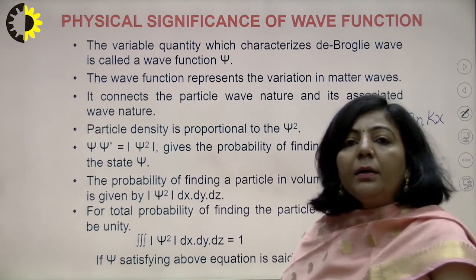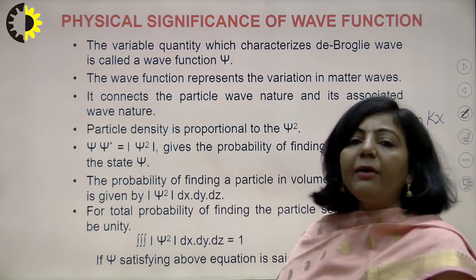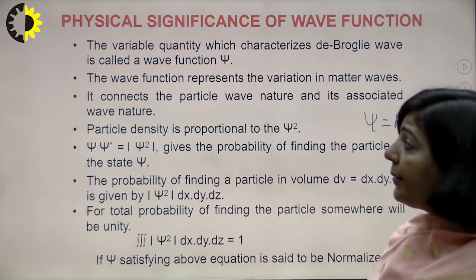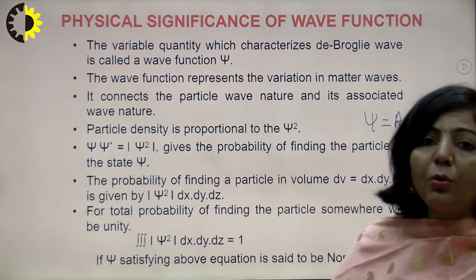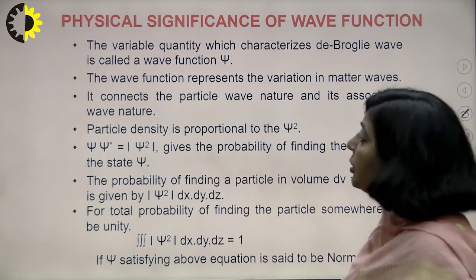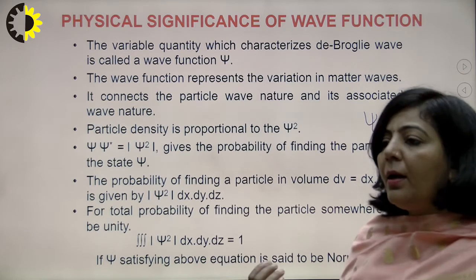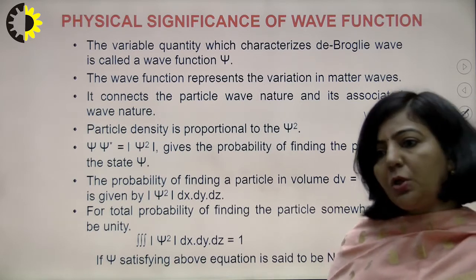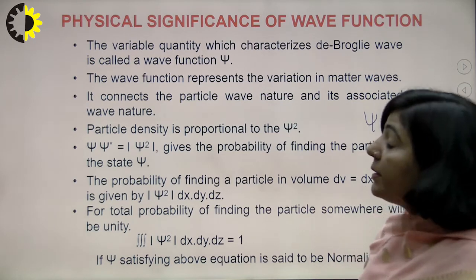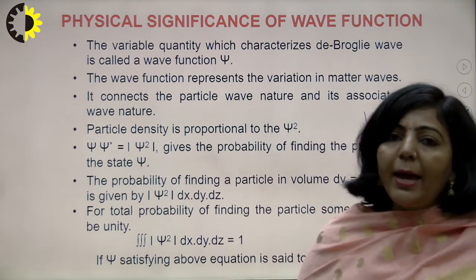The time when Schrodinger proposed this wave function psi, that wave function was only in terms of a mathematical function, which means at that time the meaning of wave function was not known. It was known that there is some function known as the Schrodinger wave function, and in terms of that function we can represent the wave nature, we can express a second order partial differential equation, and that equation is going to represent the wave nature. And this wave function psi is a complex mathematical function,